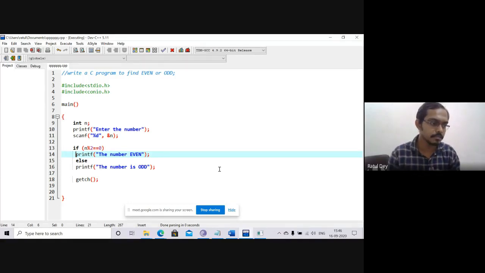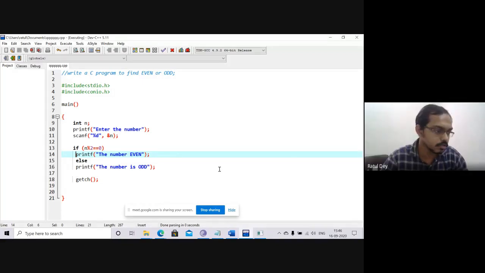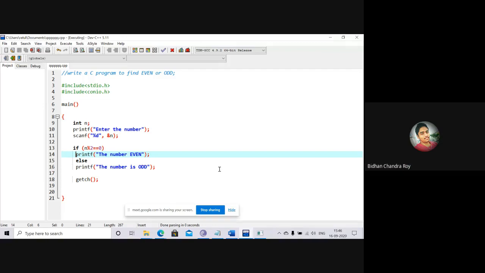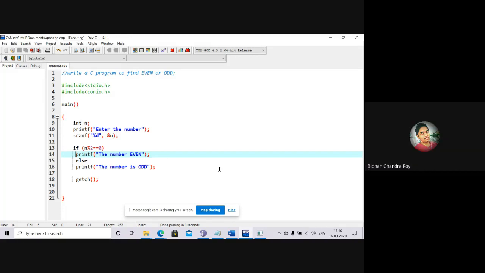I think it is clear. Please, anybody reply, yes sir. Yes sir, clear. Sir, can you show once more how to submit the lab copy? Sorry, I can't hear you, Vidhan. Sir, please show once more how to submit the assignment lab copy. You are asking for the demo copy? Sir, how to submit the assignment lab copy in Google Classroom.